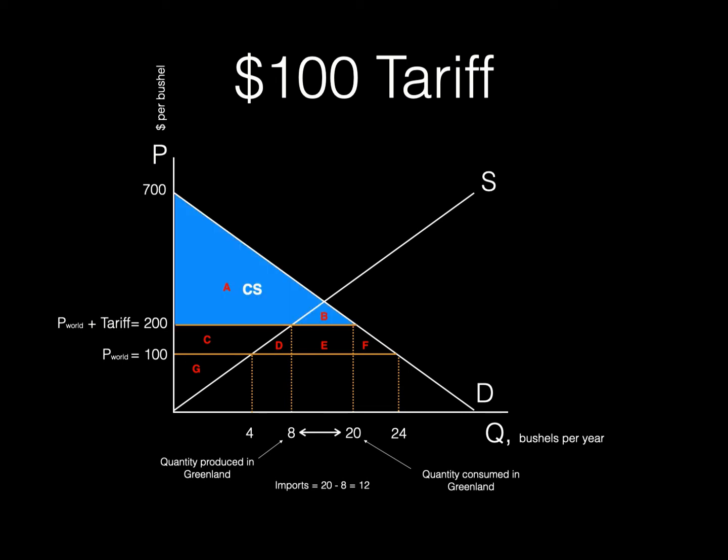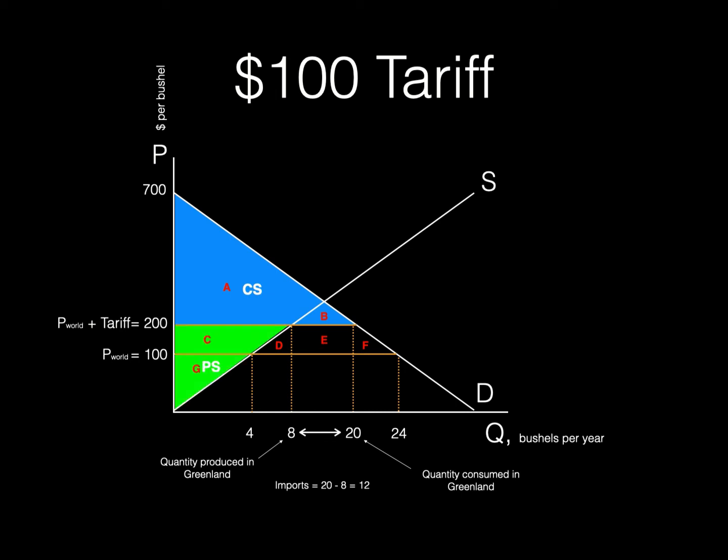Consumer surplus is the area below the demand curve and above the price that consumers pay. It is represented here by the blue triangle. Recall that before the tariff was imposed with free trade, consumer surplus also included the areas given by C plus D plus E and F in the graph. So consumer surplus has been decreased by C plus D plus E and F.